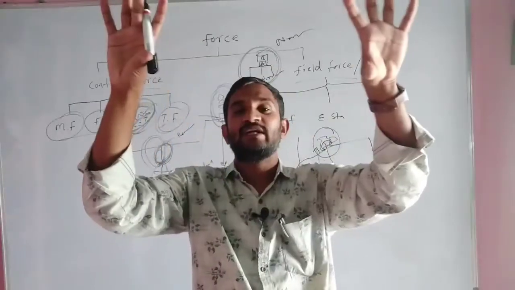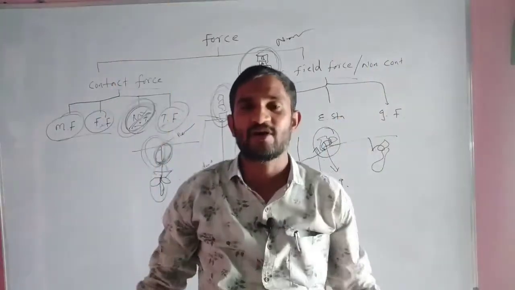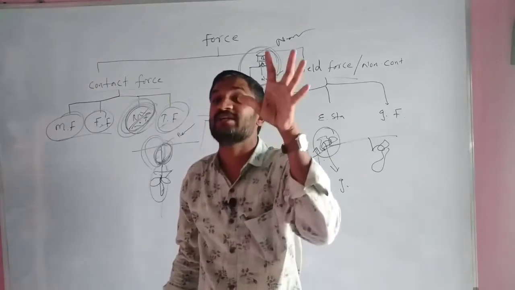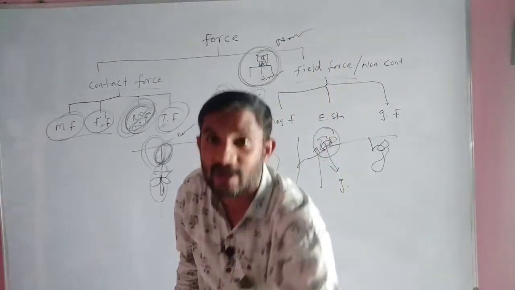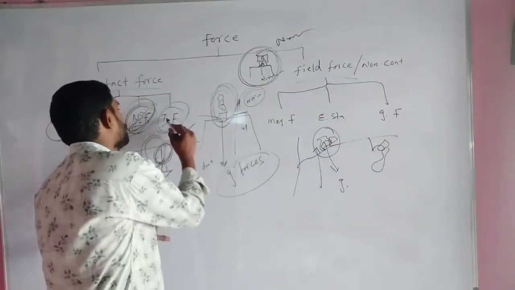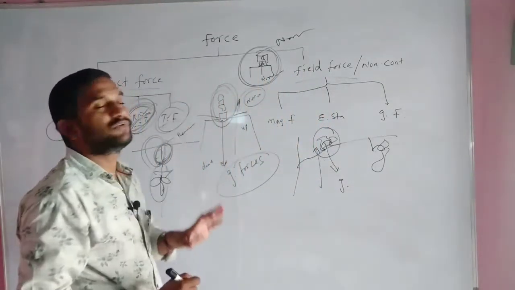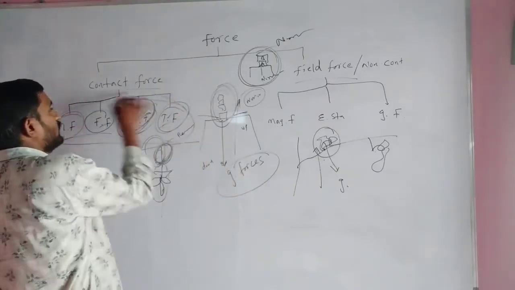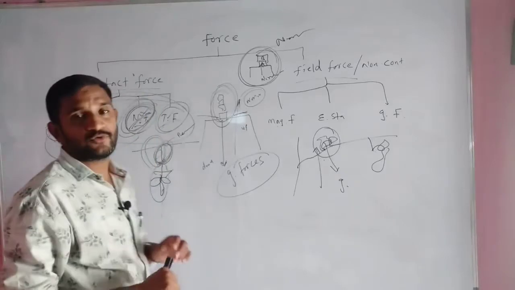Suppose you leave your hand, you will fall down. That means there is no working of the tensional force in that situation, and due to that you fall down. Yes, this is an example of the tensional force in our everyday life. Yes, these are the four different types of contact force.